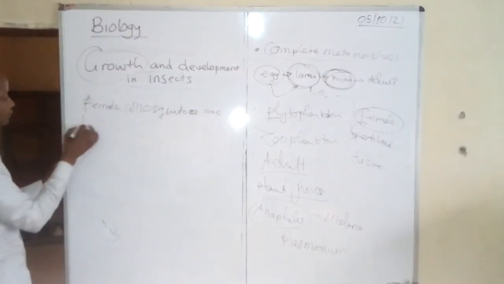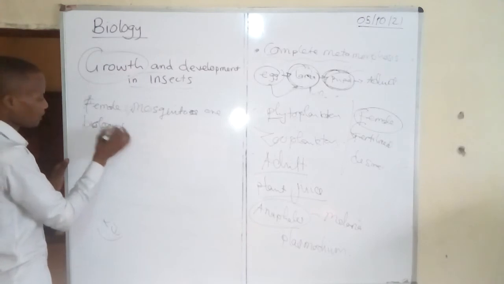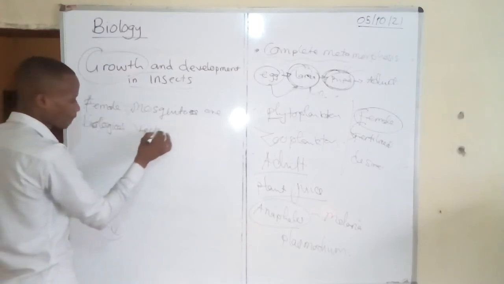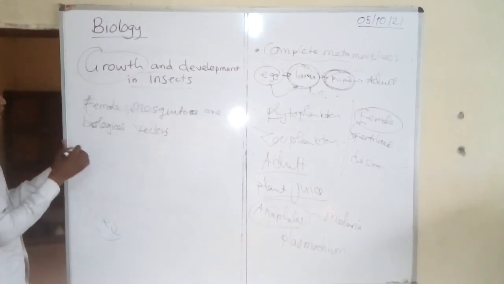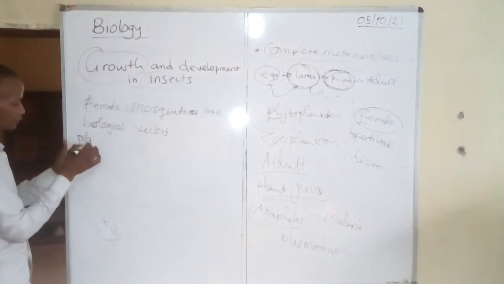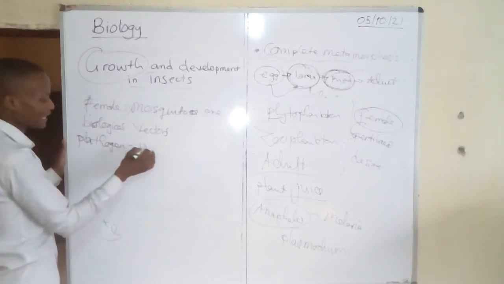I said they are called biological vectors because they carry pathogens inside their body.